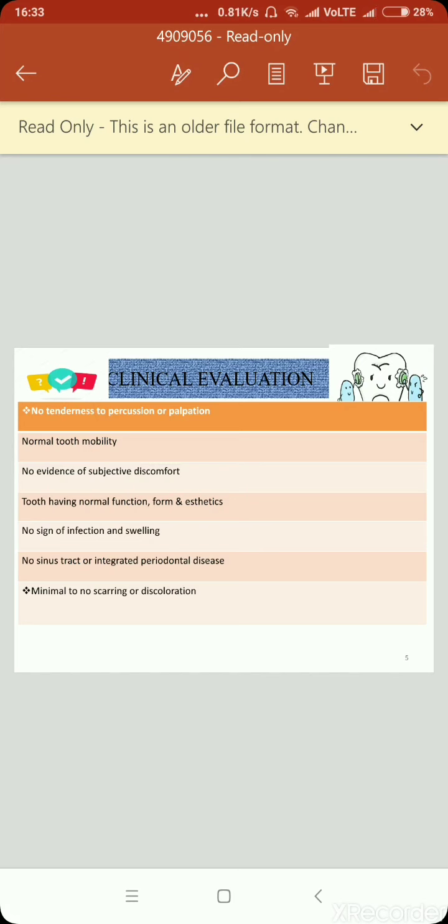The tooth should be having normal function, form, and aesthetics. There should be no sign of infection and swelling. There should be no sinus tract or any periodontal disease. And there should be minimal or no scarring or discoloration.